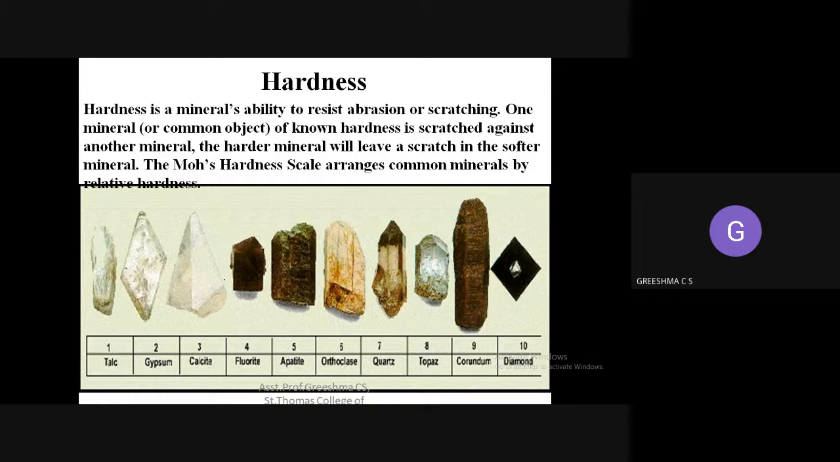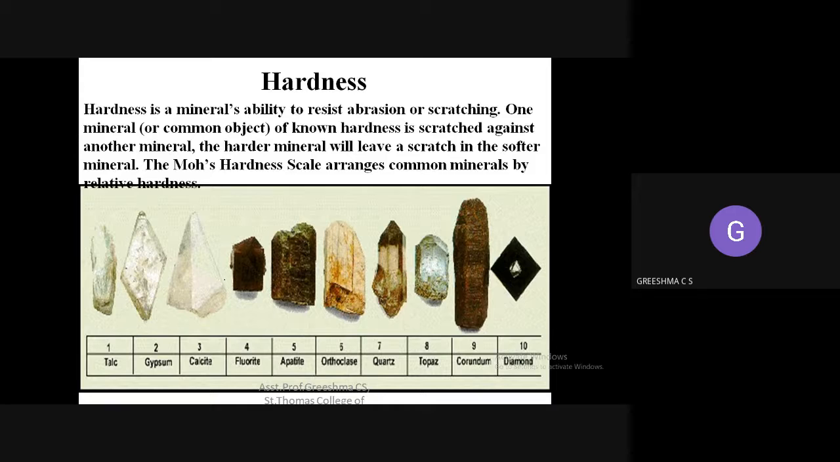But at the same time, if you scratch a diamond or a hard rock, there will be no impression left on the rock. So that is basically what hardness means. That is the ability of a mineral to resist abrasion. That means the hard rock has more resistance power to resist scratching or abrasion.